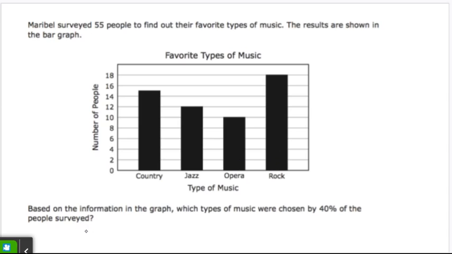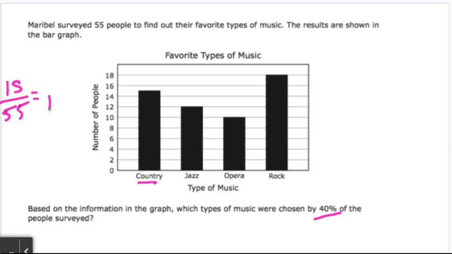Then the question itself is asking, based on the information in the graph, which type of music were chosen by 40% of the people. So we're looking for a percent. So we're going to be setting up our proportions. Let's start with country. So country was 15 people out of 55.